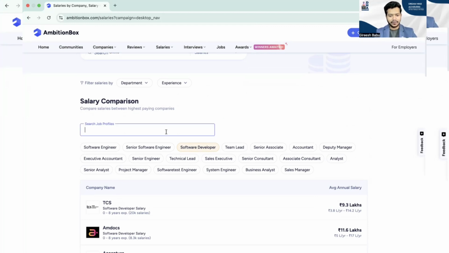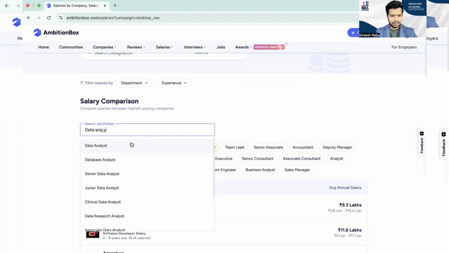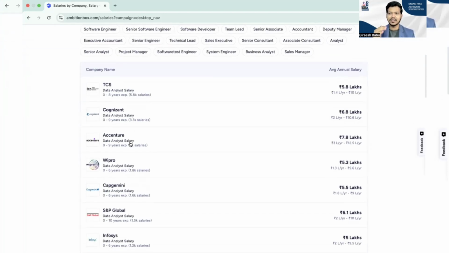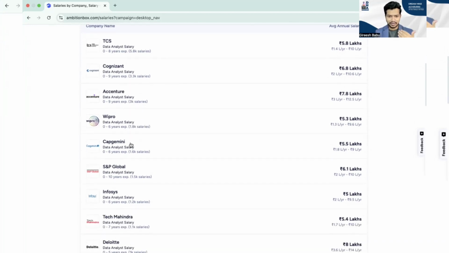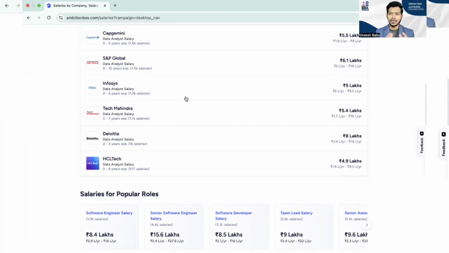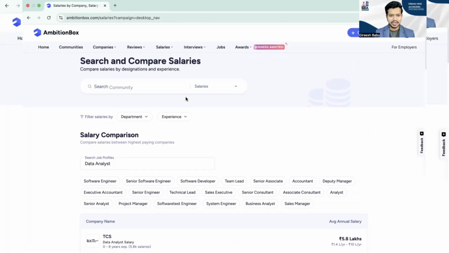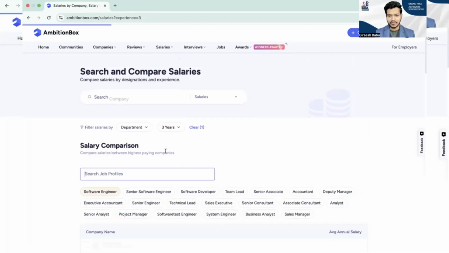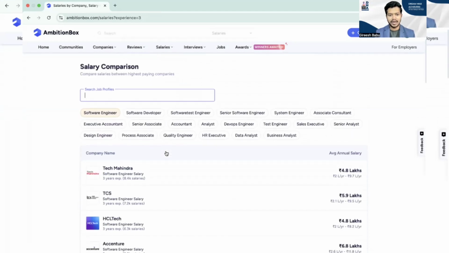You can select any role. For example, if I'm looking for a data analyst, I'll just go to data analyst and again you will get the average annual salary. So this is the first data point for you to understand what exactly these top companies are paying for this particular role. Of course, now you are asking me, Girish, can I get this data for a specific role with my years of experience? Definitely you can. You can click on salaries and put in your years of experience. See, now it completely changes.